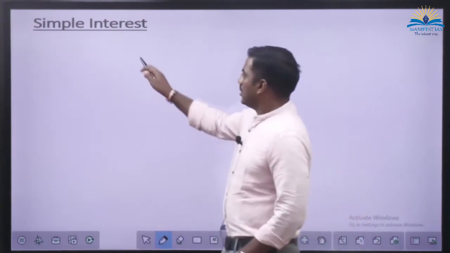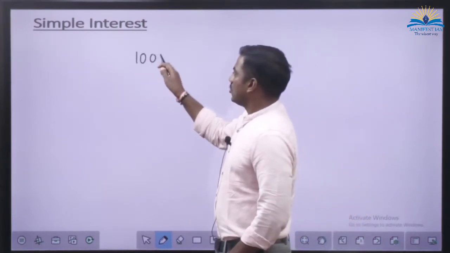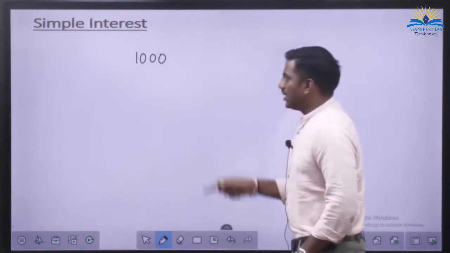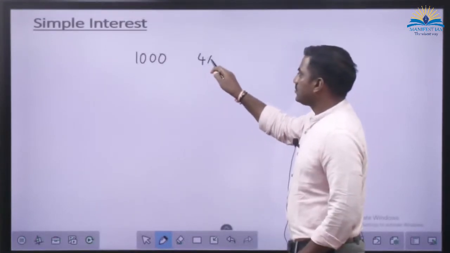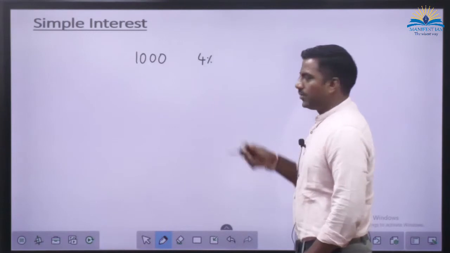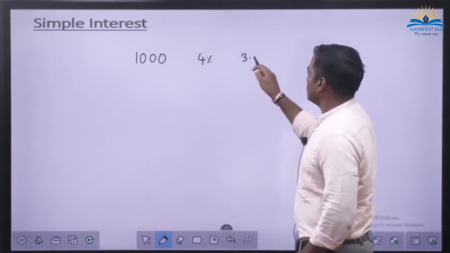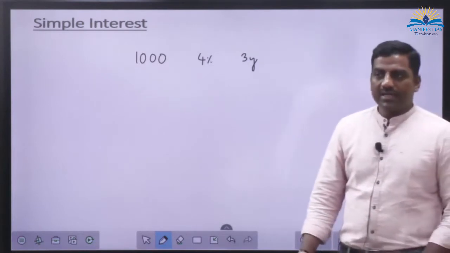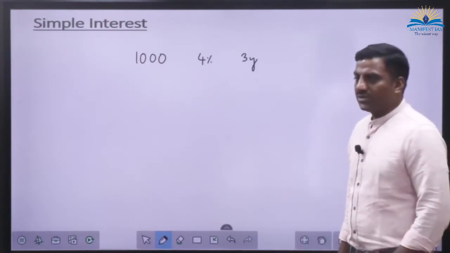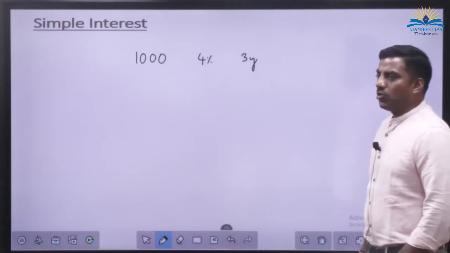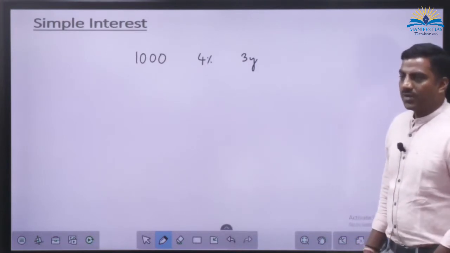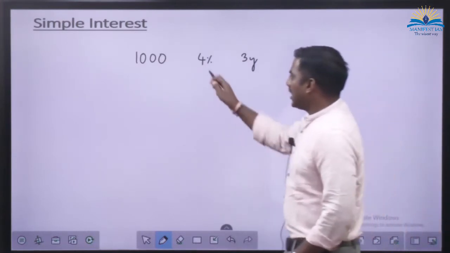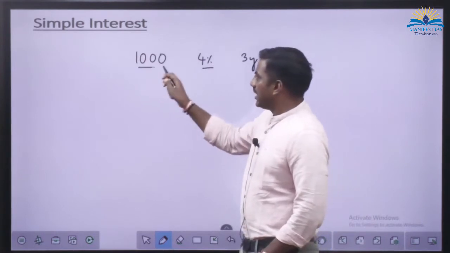You have kept 1,000 rupees at the rate of 4% for 3 years. How much extra amount are you going to get? Sure? Because at 4%, 1000 rupees will get you 40 rupees.